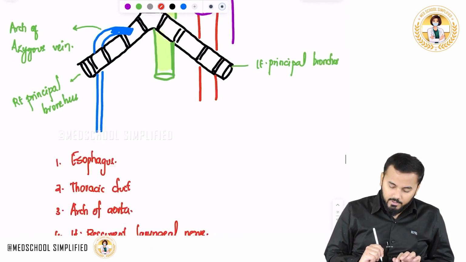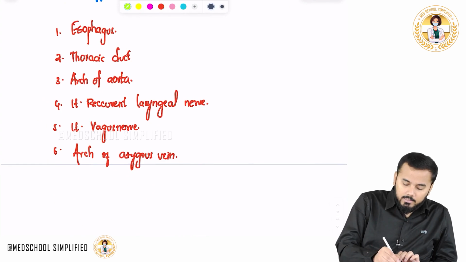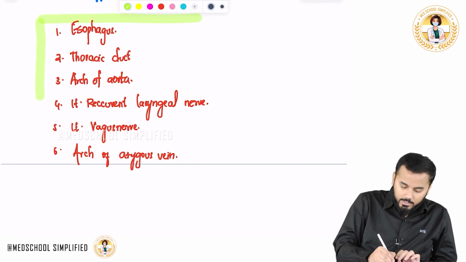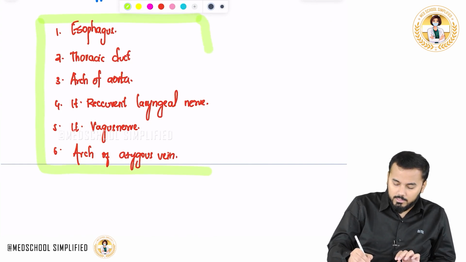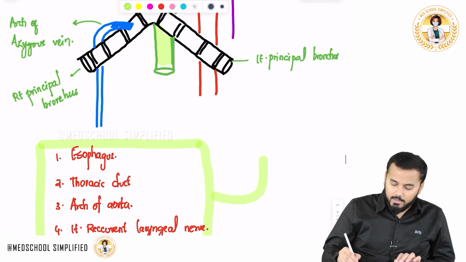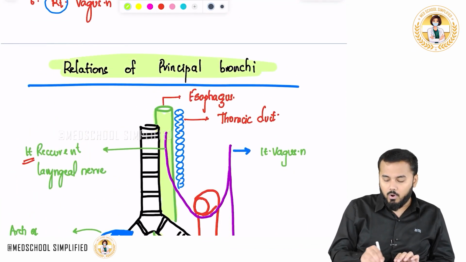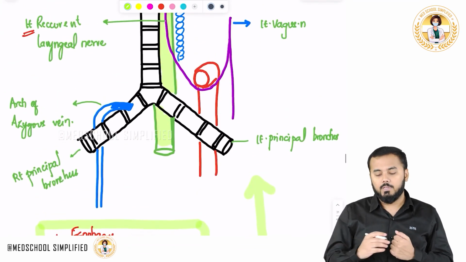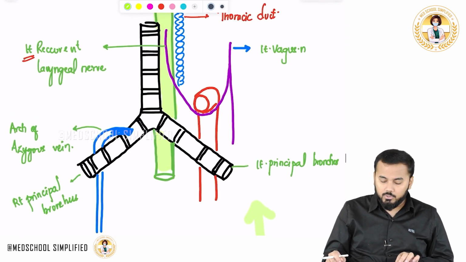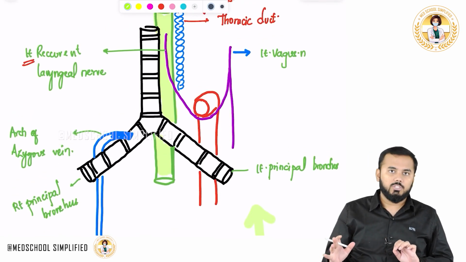So is there anything that we left? No. So these are the very important structures which you need to remember here. These are the structures that are in relation with the principal bronchi, right? So this is all about the relations of the principal bronchi, guys.